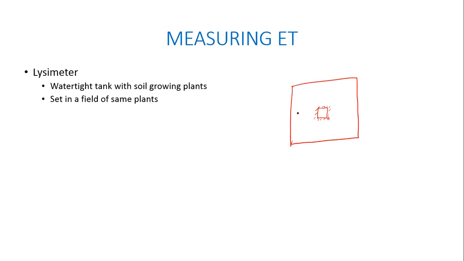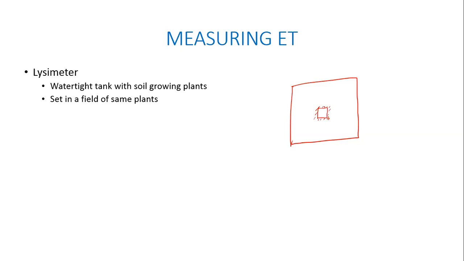In this entire field, whatever soil is present, the same soil I place inside this watertight tank. Whatever plants are being grown in this farm, the same plants I will grow inside this watertight tank also. Then, now can anybody tell me how to estimate ET?